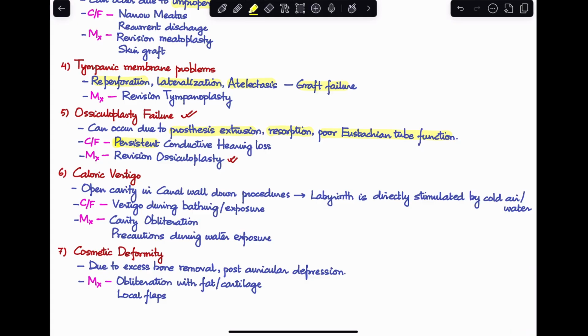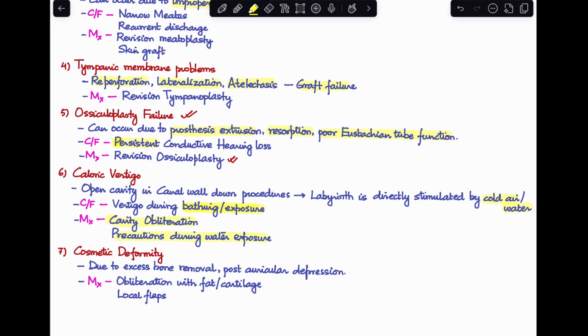Next complication is caloric vertigo. As the name suggests, this is vertigo when the labyrinth has been directly stimulated by cold air or water. On exposure to cold air or water, the labyrinth gets directly stimulated. And this happens in canal wall down procedures where you have a wide open cavity. These patients will come to you with a complaint of vertigo when they are trying to bathe or on exposure to any kind of cold air. We will treat these cases by doing a cavity obliteration and taking precautions during water exposure.